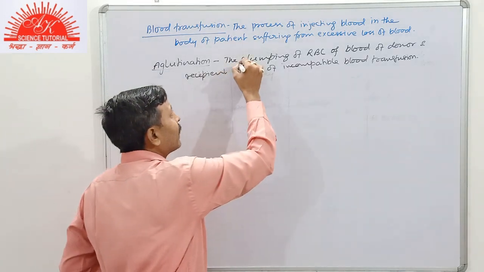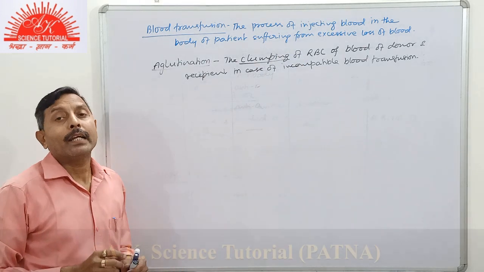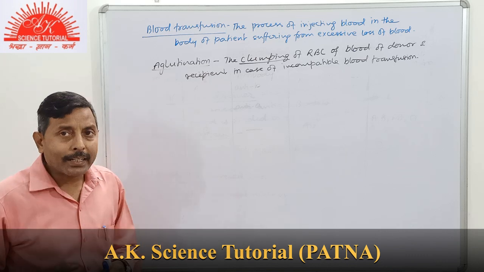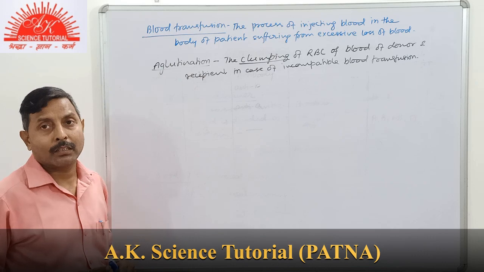Since the RBCs of the two blood groups clump together, it reduces surface area and reduces the oxygen carrying capacity of the blood. Then this is termed as agglutination.